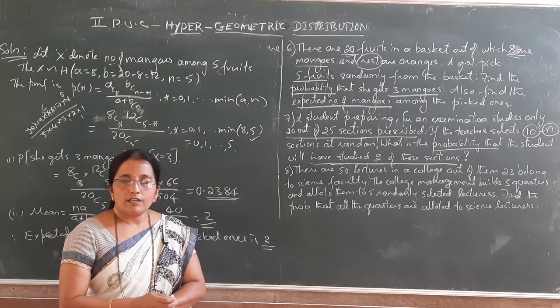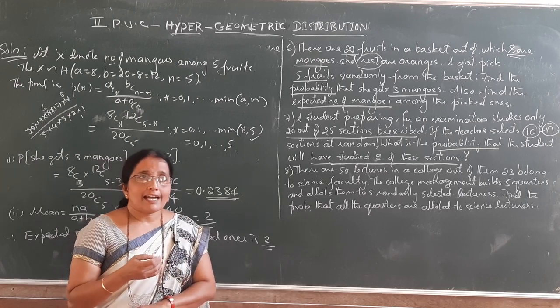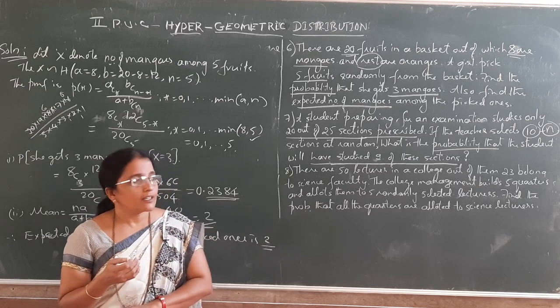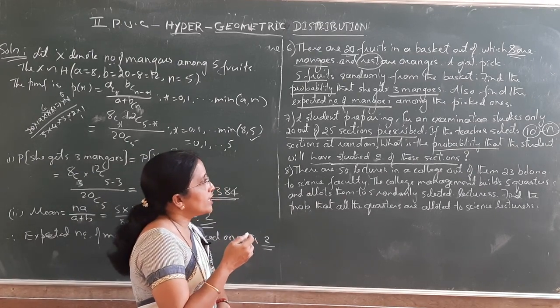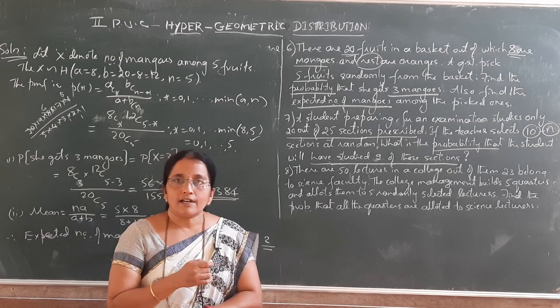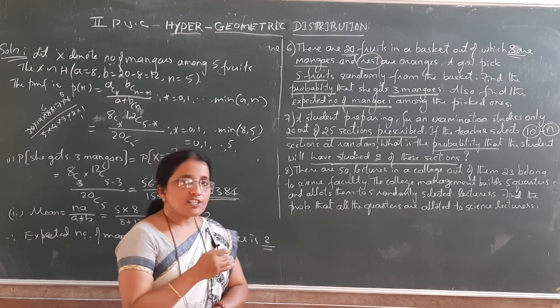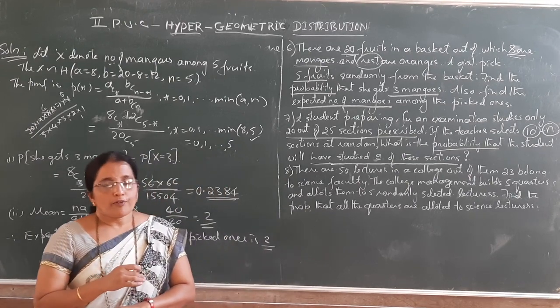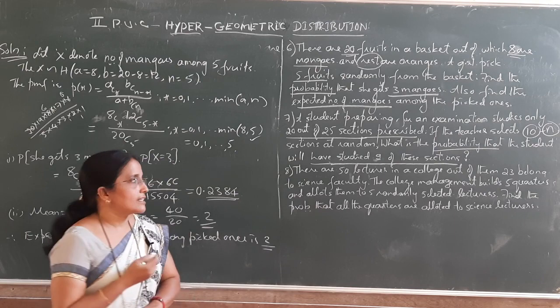So here the group that possesses the characteristic, which one we can consider, is the number of sections a student studies, considered as A, and the number of sections a student does not study is the group that does not possess the characteristic.